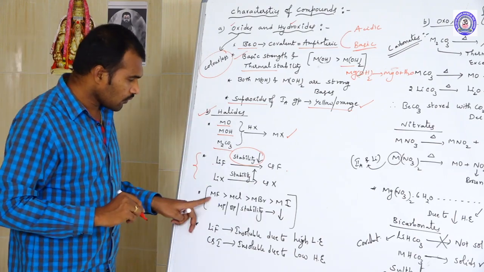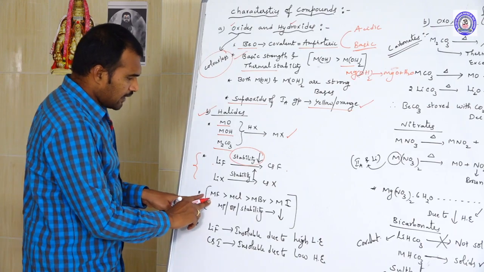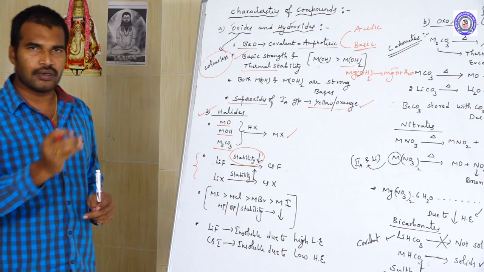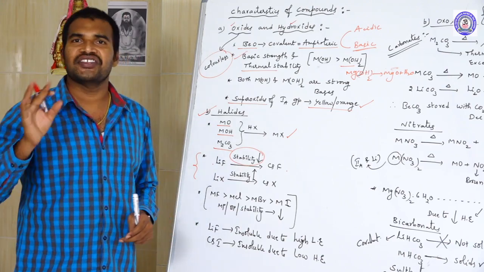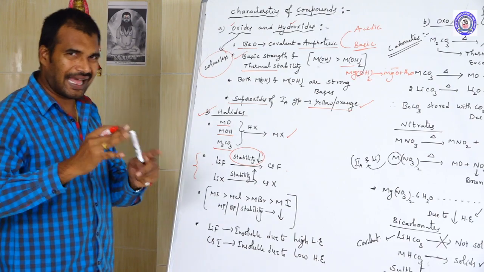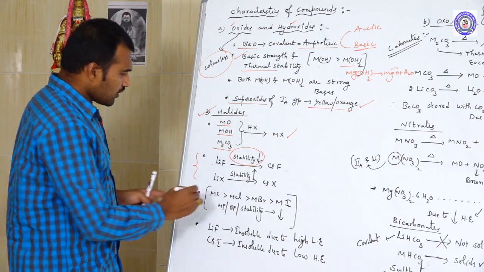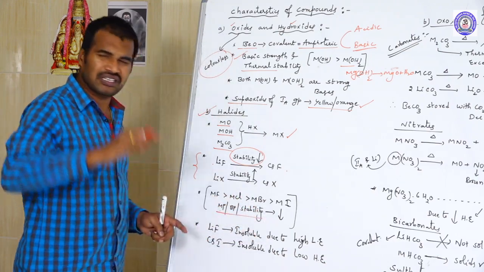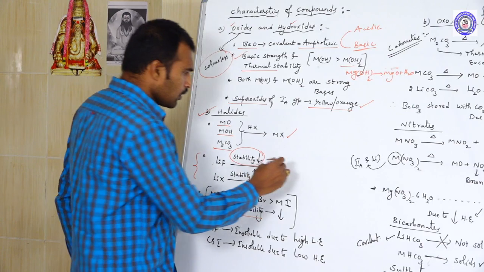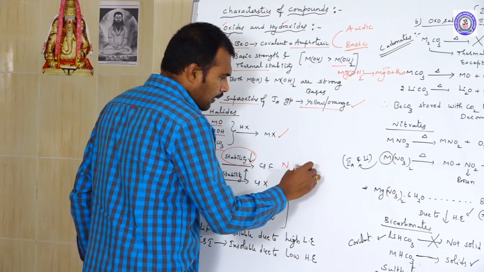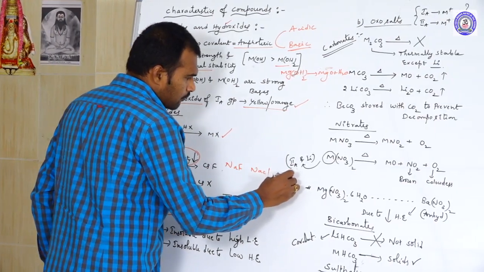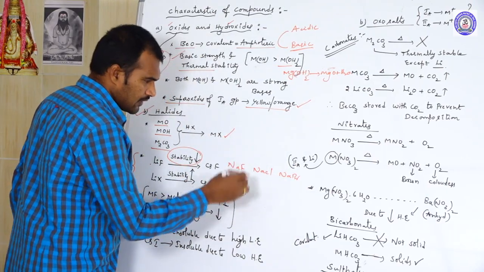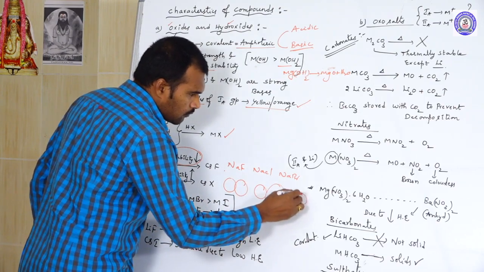Next, when you compare metal fluorides, metal chlorides, metal bromides, metal iodides, for example NaF, NaCl, NaBr, NaI, the halides of the same metal, the melting point, boiling point and stability generally decrease down the group.